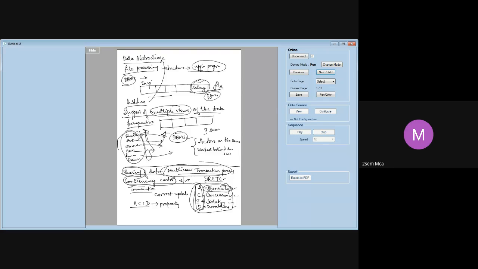That means, suppose I want to debit an account. When I debit 100 rupees from your account, it should get credited to some other account. Is it not? I cannot debit and leave it at that. If I debit one account and I don't credit any account, that is a wrong transaction. Suppose in between, after I debit, the system has crashed and I am not able to credit. Then what will happen? The transaction has failed, correct? So you should undo the debit. So either I do both debit and credit, or I do neither. I cannot do one and leave the other. That is what is called atomicity. Either do everything or don't do anything.